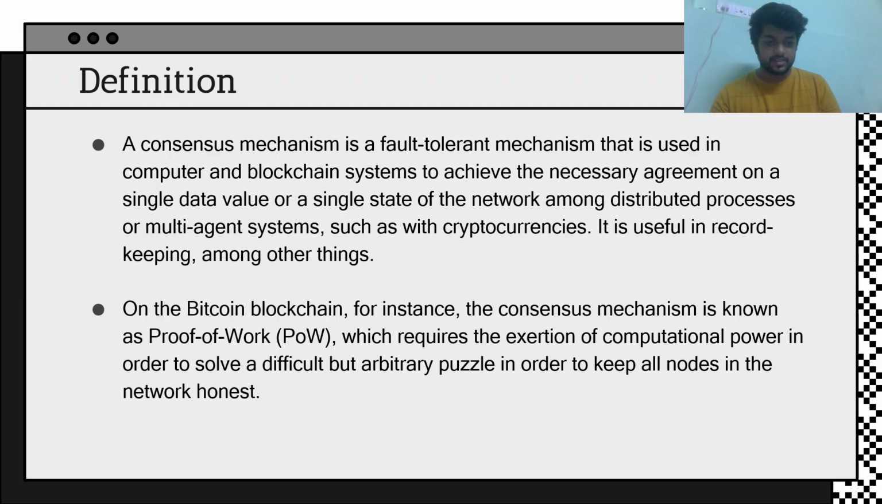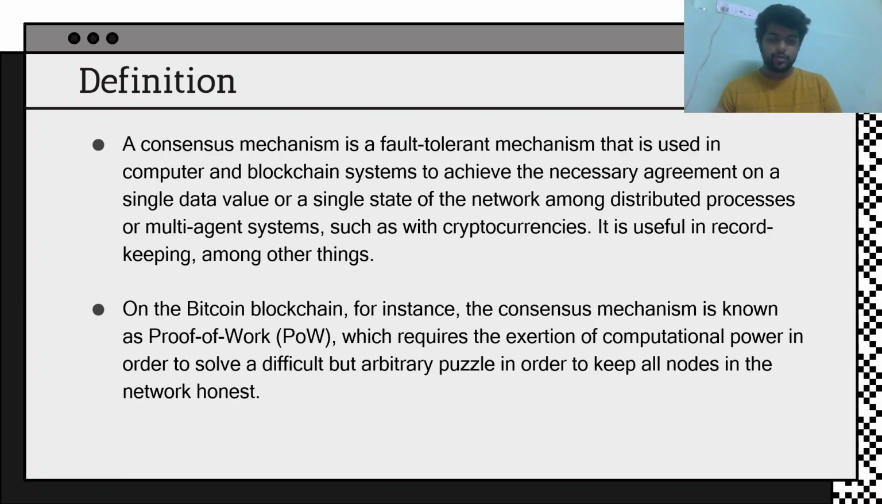which requires the exertion of computational power in order to solve a difficult but arbitrary puzzle, in order to keep all the nodes in the network honest. So we can go by the definition only. There are too many nodes in the blockchain, so they all need to come to a conclusion on whether the transaction is valid or not.